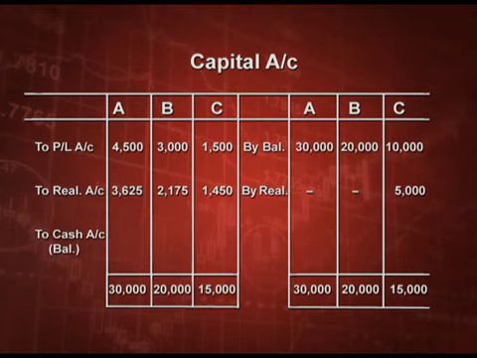Credit side is more 30,000 and debit side is less. The amount comes to 21,875. Similarly, for B, 20,000 is here and we get 14,825, and for C it comes to 12,050. All these three entries will go in cash account credit side, and I wish and hope, it will definitely tally in the end.